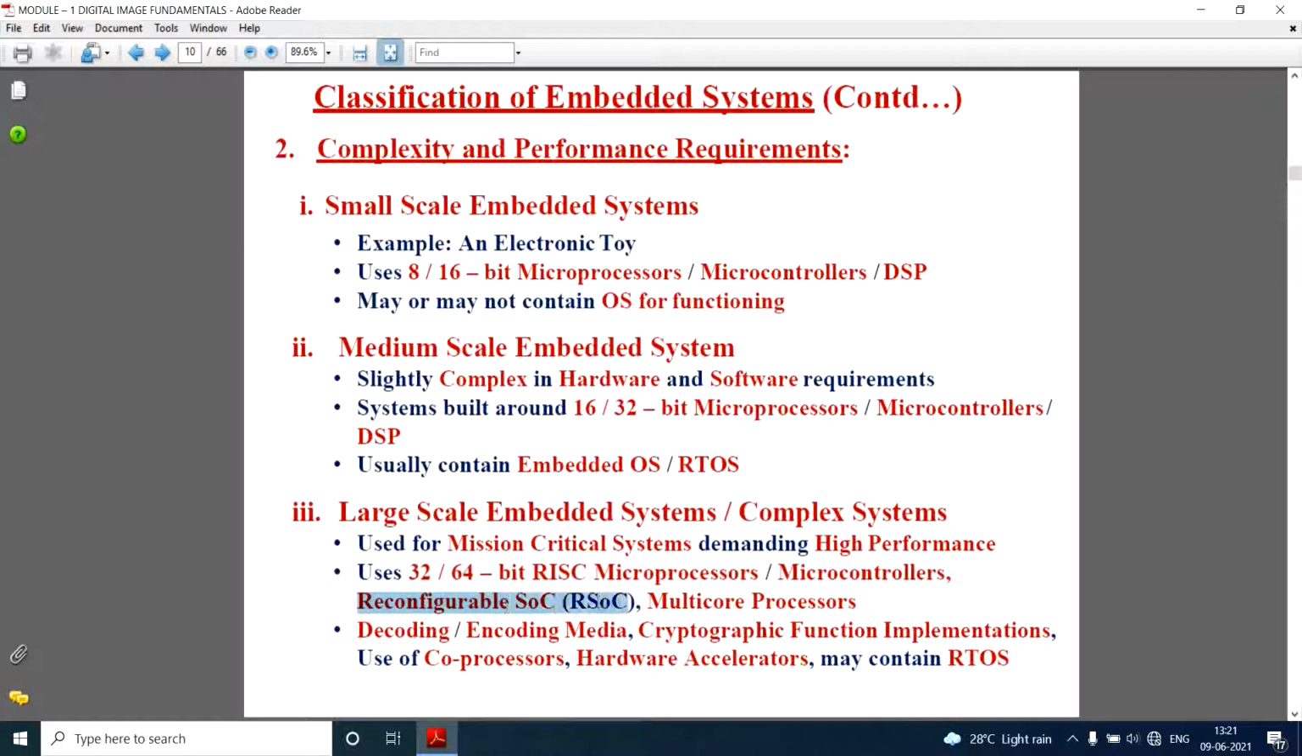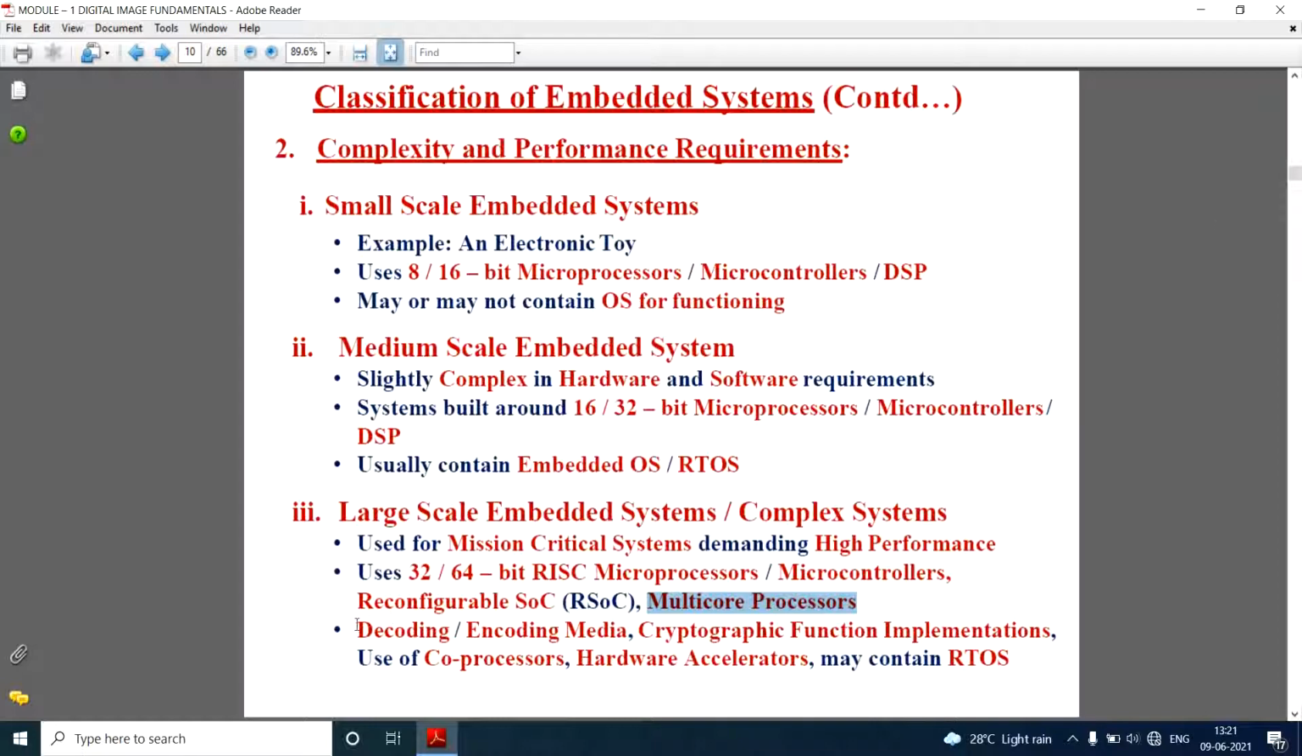Then these are reconfigurable SoC, and these systems have multi-core processors. Normally it is 2, that is dual core, 4 that is quad core, then 8 that is octa core. These processors help to execute a program in parallel, so that the performance will be very high and the time taken will be very less. Within a short range of time, much work will be performed.